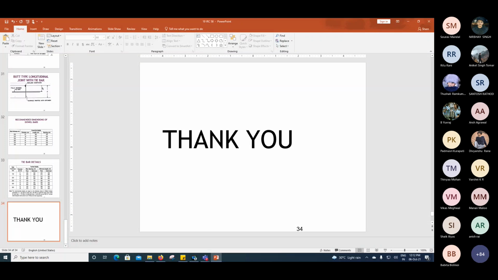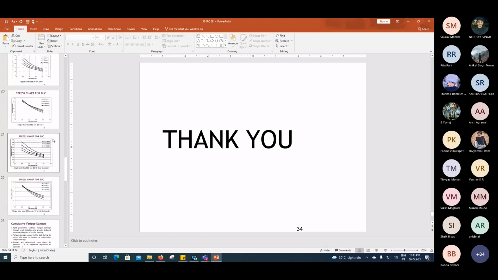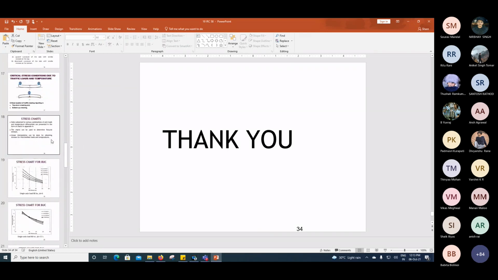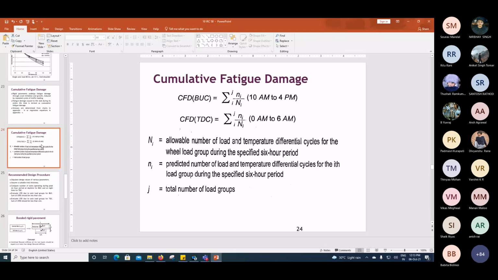In this rigid pavement design, it's not that easy as flexible, because you need to know the traffic during day and night, because it's based on bottom-up cracking and top-down cracking. So you have to know the traffic during day and night, that too for various axle categories.